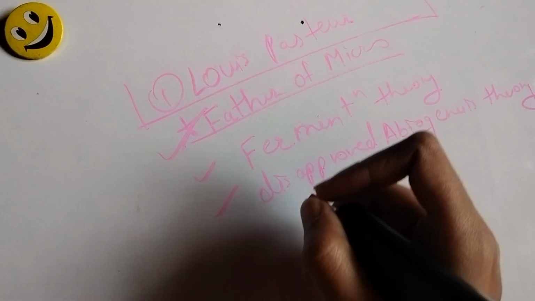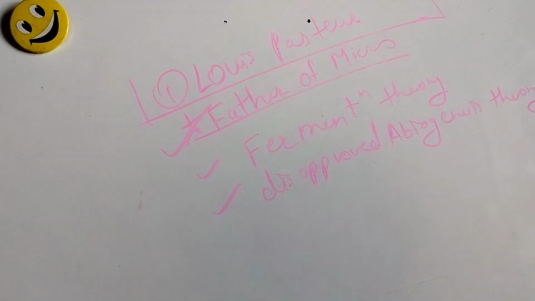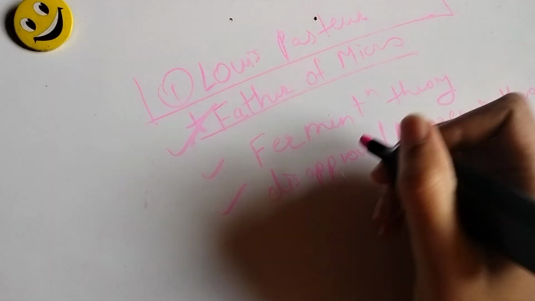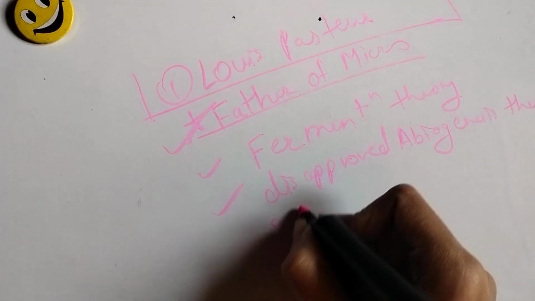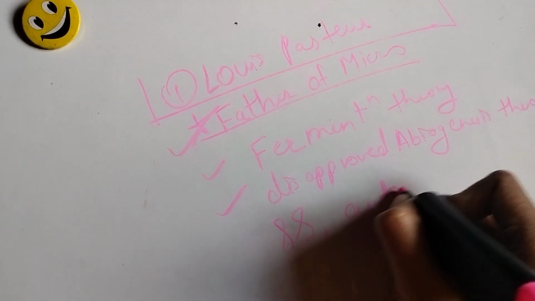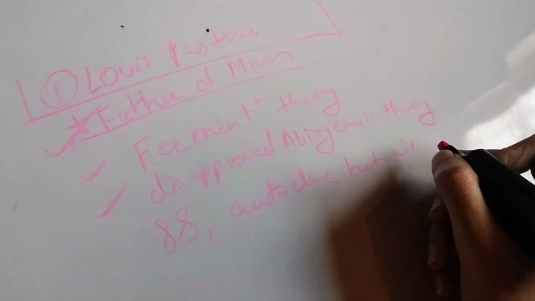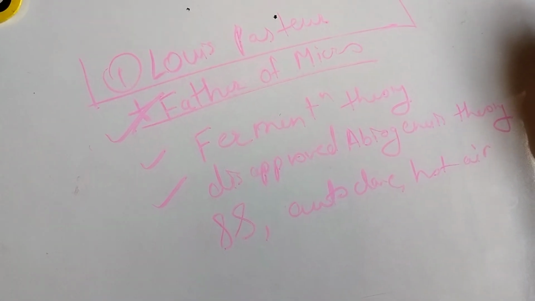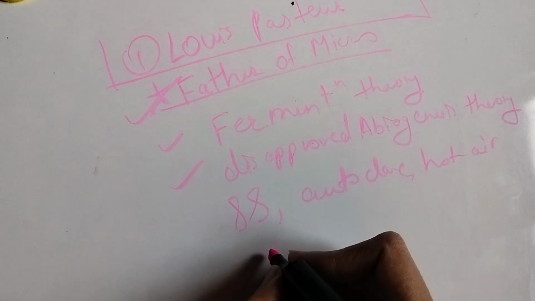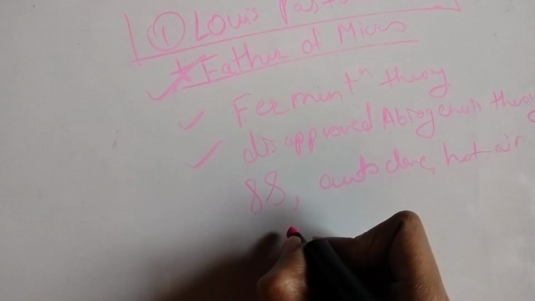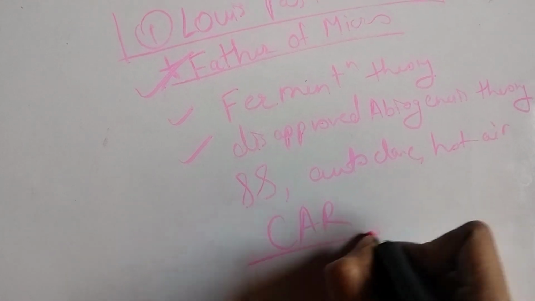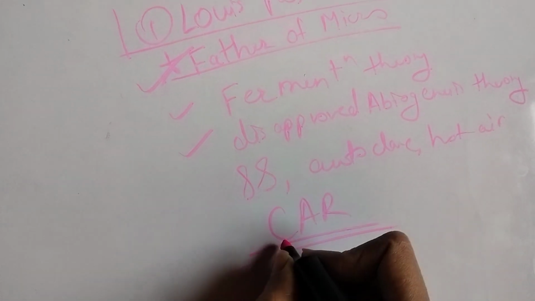MCQs. Louis Pasteur introduced the sterilization technique, development of steam sterilization, autoclave, and hot air oven. Louis Pasteur also developed the vaccines. Mnemonic for vaccine is CAR.